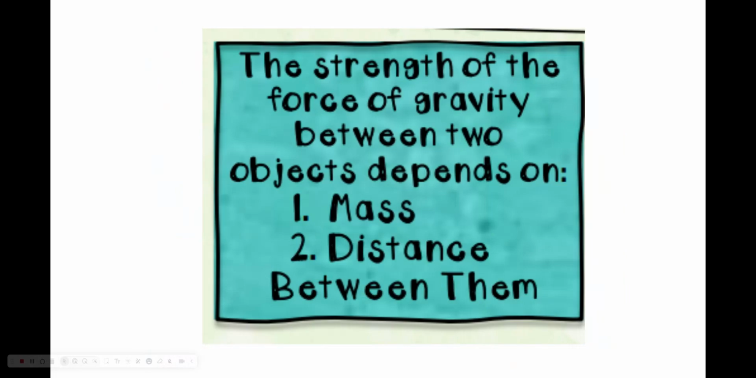The strength of the force of gravity between two objects depends on just two things: mass, how much stuff it has, and the distance between them. The more stuff you have, the greater the mass, the greater the gravity. The closer two objects are, the greater the gravity also. The further apart they are, the less gravitational force exists.